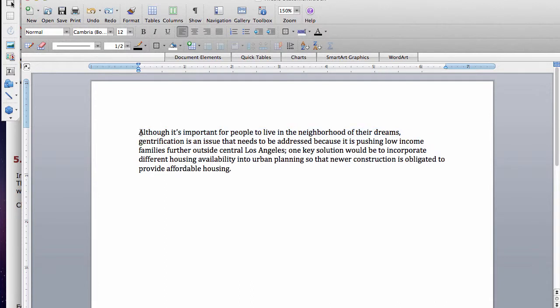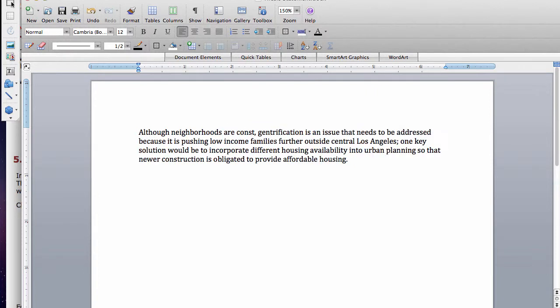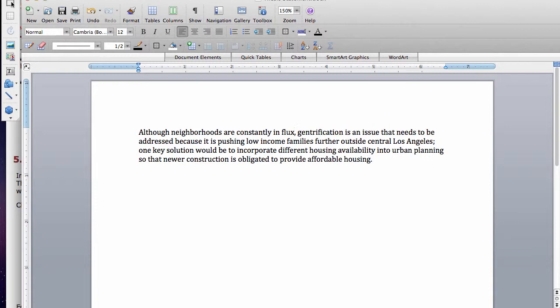It's really not that neighborhoods are constantly changing, right? So I would say, although neighborhoods are constantly in flux, should that be one word or two?